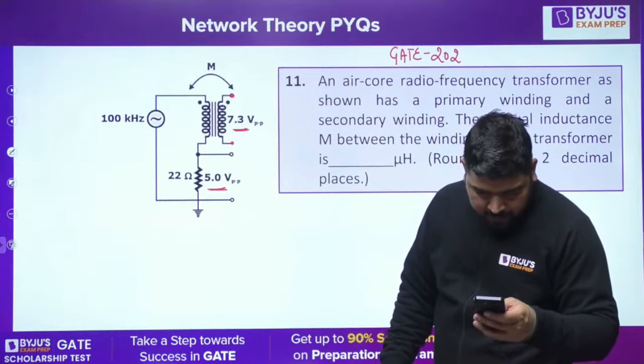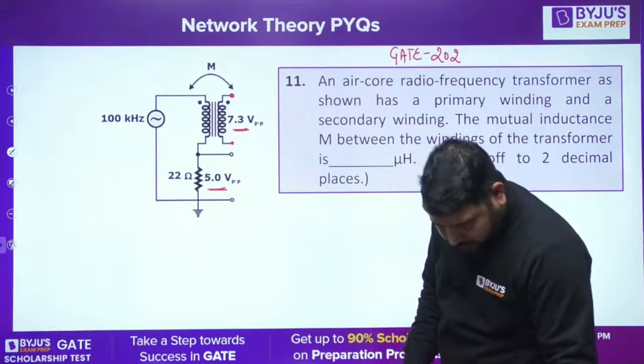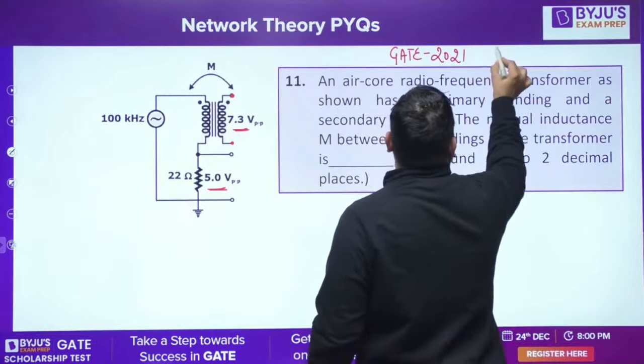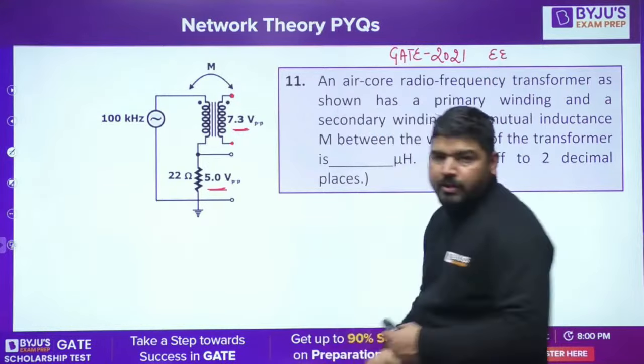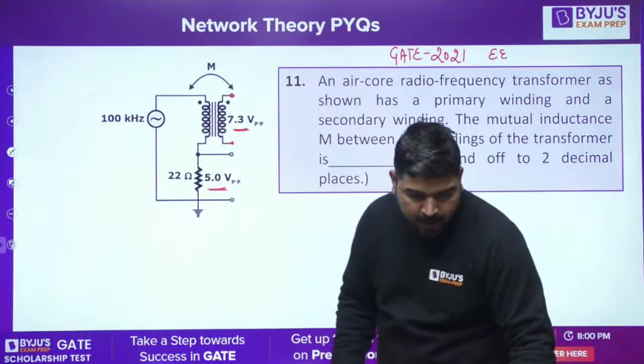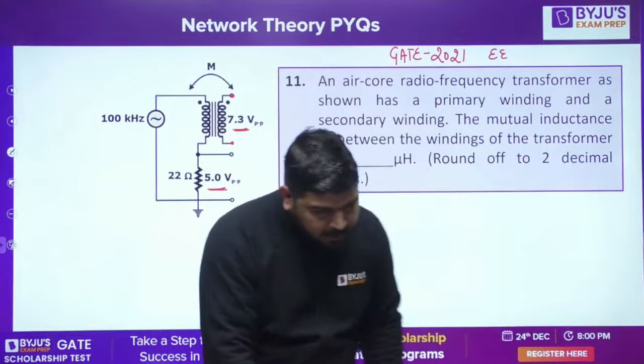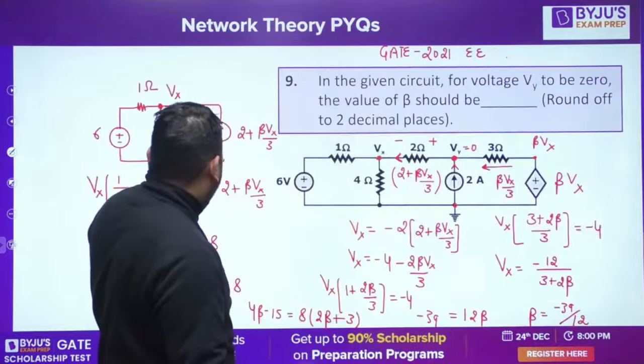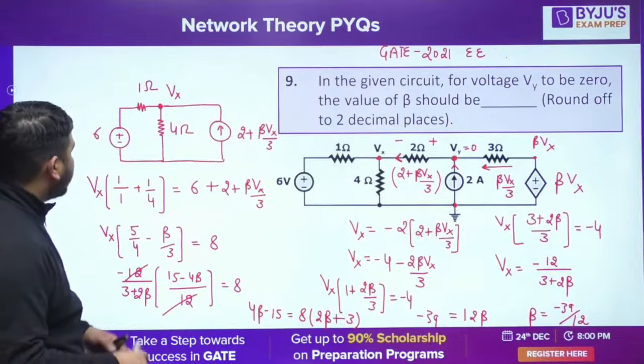Yeah, GATE 2021, GATE 2021 EE. Please check this question. Please check the statement. Arnab is saying the first calculation is incorrect. Which calculation is incorrect? Tell me.